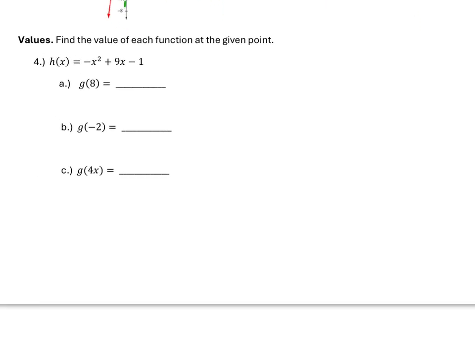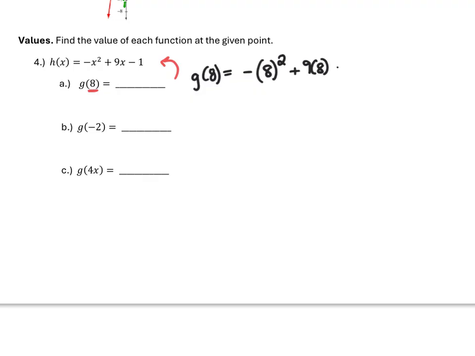Okay, next section, we are finding the values of each function at the given point. So we are going to take the given value and plug it into our function. So g of 8, plug in an 8 wherever we see an x, would be negative 8 squared plus 9 times 8 minus 1. So 8 squared is 64, put the negative sign out in front, negative 64, 9 times 8 is 72, minus 1. So when we do all of that together, that equals positive 7. So g of 8 is 7.